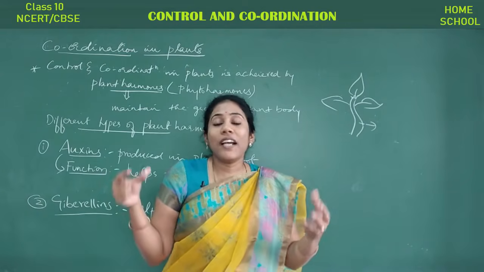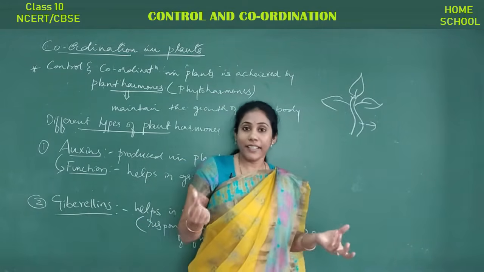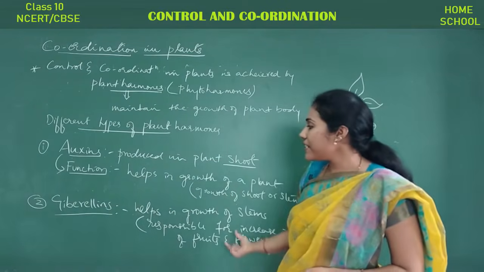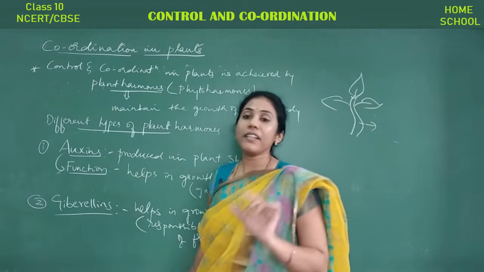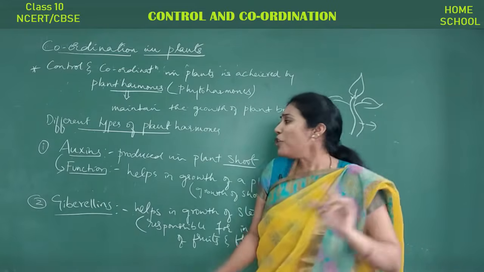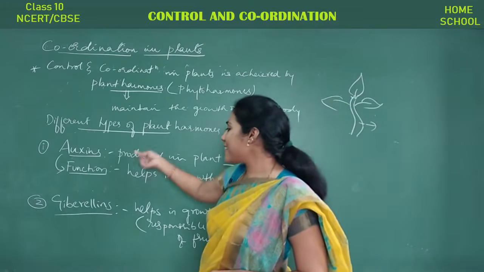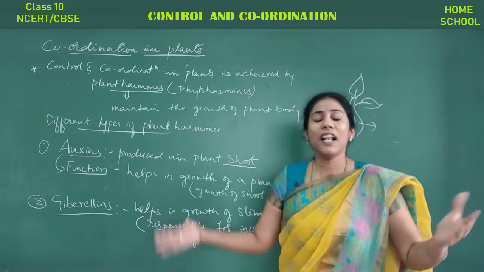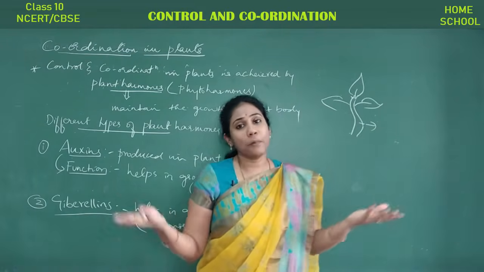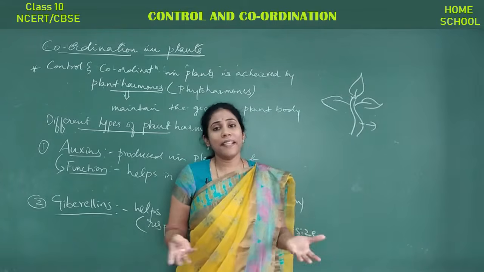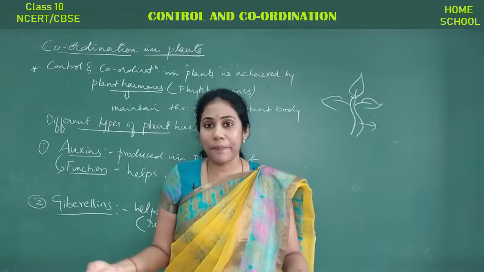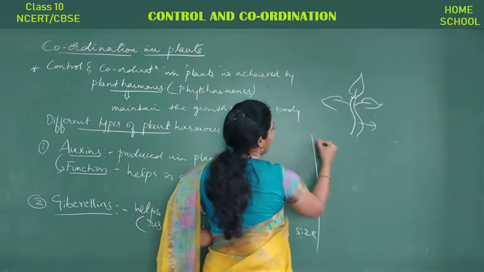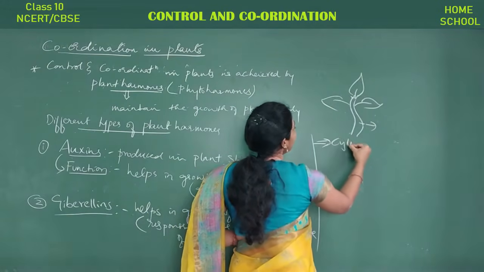That means the flower is growing, the fruit is growing, isn't it? So for the growth of fruit and flower, which hormone is responsible, guys? Gibberellins are responsible. So almost the duty of auxins and gibberellins is the same. Both are responsible for the growth of the plant body, whether it may be a shoot or a stem. Got it? Fine. And the next type of plant hormone is cytokinins.